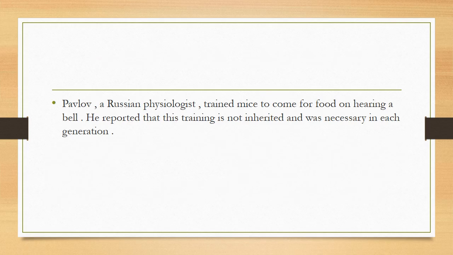So this gives a clear idea that the characters that are used during lifetime are not inherited to the next generations. Another experiment was done by Pavlov, a Russian physiologist who trained mice to come for food on hearing a bell. He reported that this training is not inherited and was necessary in each generation.